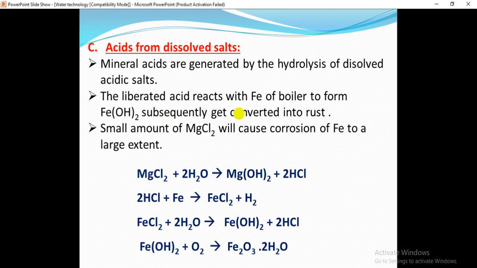The liberated acid reacts with the iron of the boiler to form ferrous hydroxide, which subsequently gets converted into rust. Here, a small amount of magnesium chloride will cause corrosion of iron to a large extent. These are the chemical reactions related to the acids from dissolved salts.